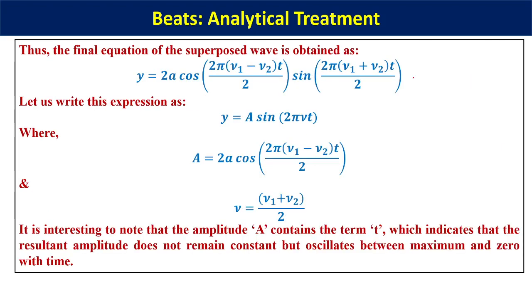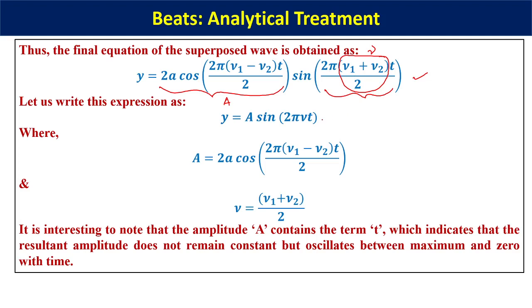So this is the basic waveform that we get after superposition of two waves. Now this waveform can be written as y is equal to capital A sine of 2πνt. And if I have to write this term as 2πνt, in that case ν becomes (ν1 + ν2)/2. This particular term I am designating as ν. So 2π ν into t.